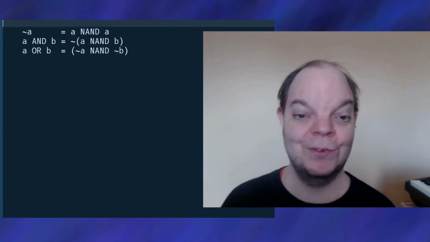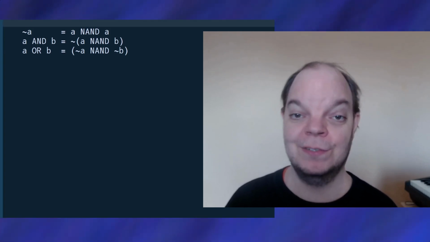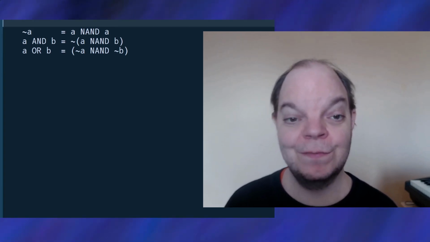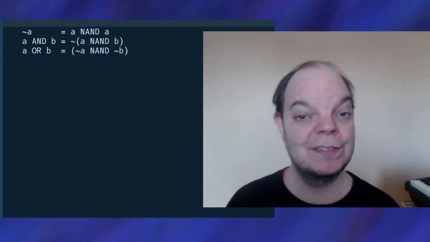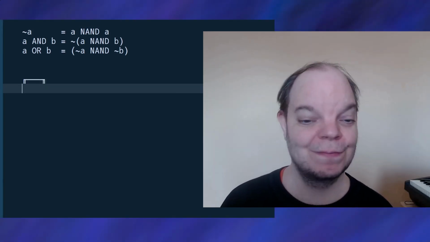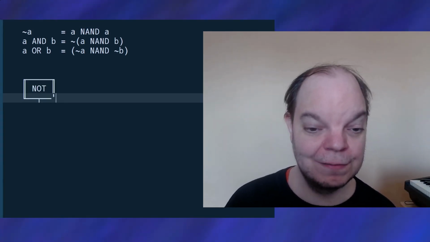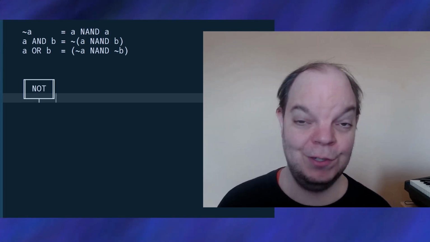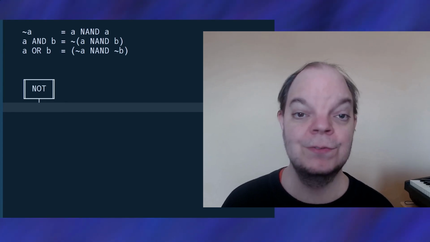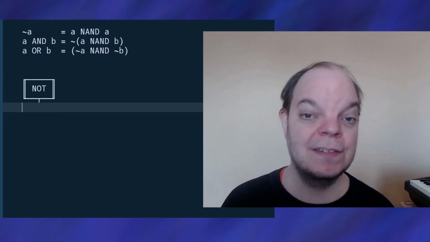So now that we know how to compose NOT, AND, and OR out of just NAND, let's see if we can turn those into actual Funciton function declarations. So I want to declare a function that will do the bitwise NOT. Let's start with that. The first thing we need is the declaration box, and it needs to have a single connector because it has only one input. And we need the value duplicated because we want to NAND it with itself.